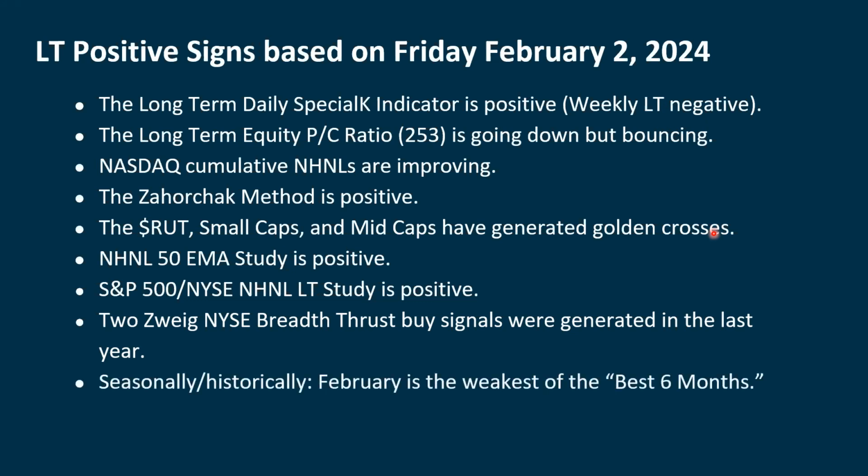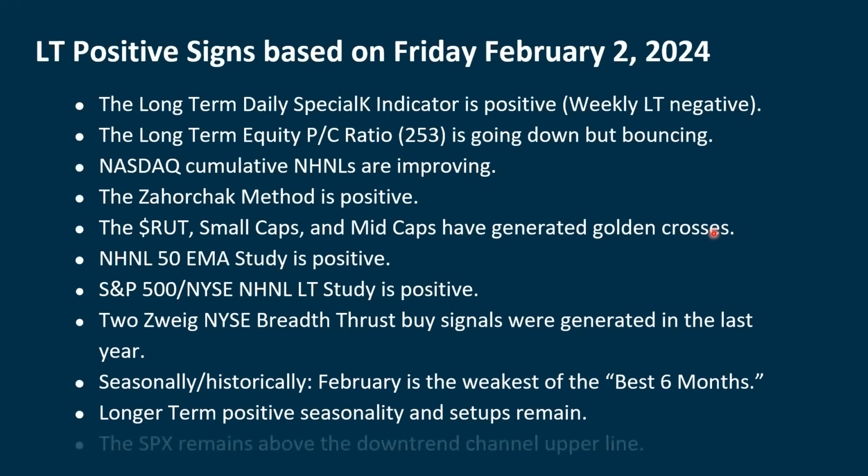Seasonally and historically, when you look at the best 6 months of the year, February ends up being the worst of the best. And then our longer-term positive seasonality and setups remain, and those are some of the charts that I went through. And then the S&P is above the downtrend channel upper line. I haven't shown that chart in a long time because we're way above that.